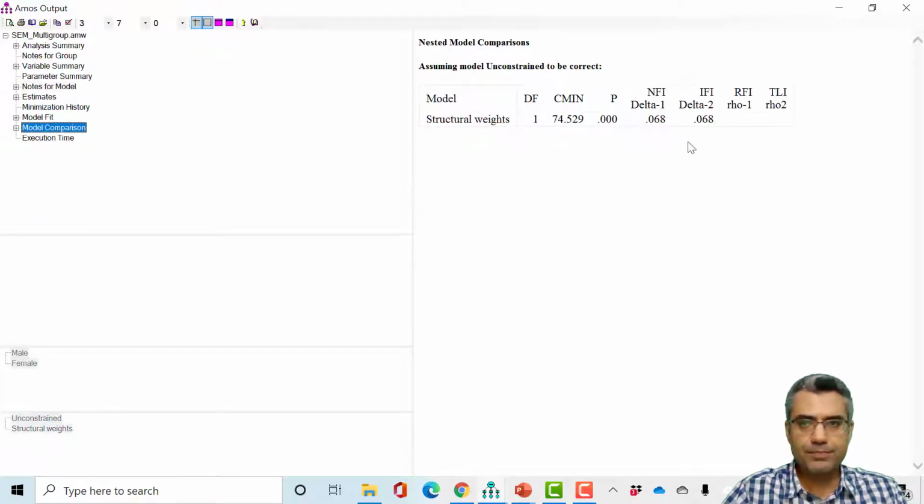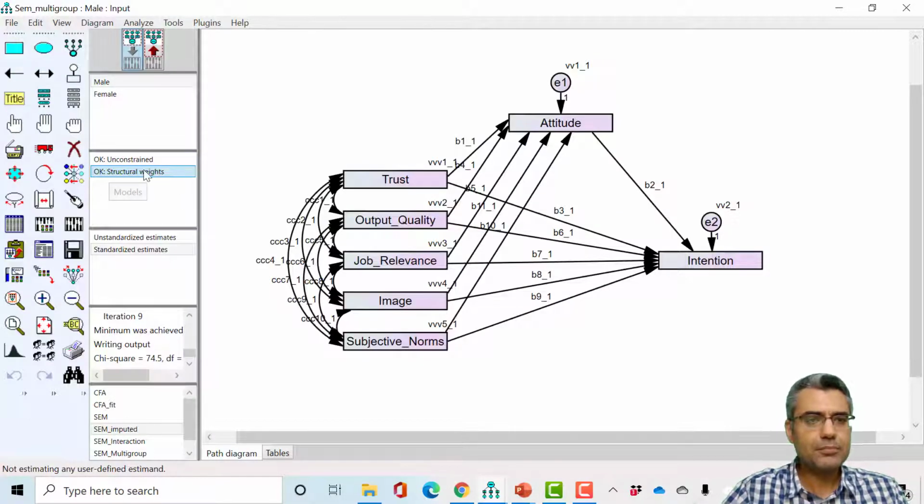Model comparison. Significant, excellent. Okay, this means that these two models, constraint and unconstrained, are significantly different. What was the structural weights model? In the constraint model, we assume this relationship is the same among male and female. But our original model is significantly different from this. This means in our original model, there is a significant difference between male and female on this relationship. So the relationship between attitude and intention is significantly different among male and female.